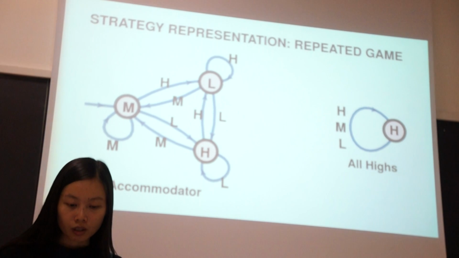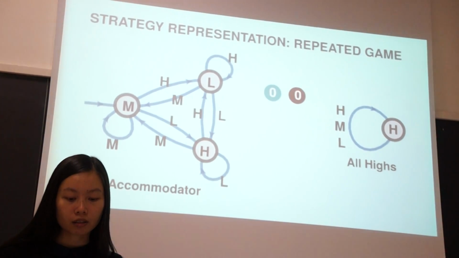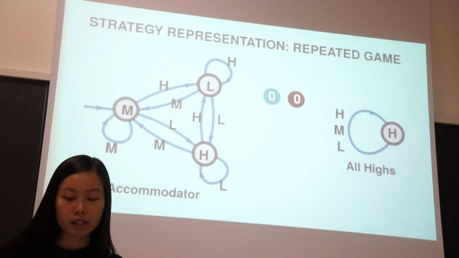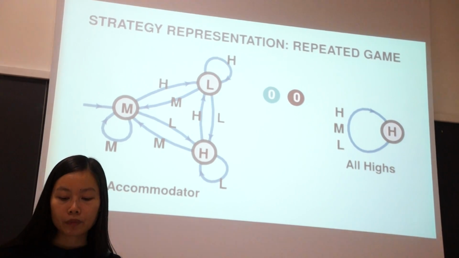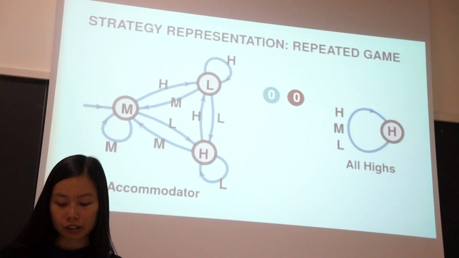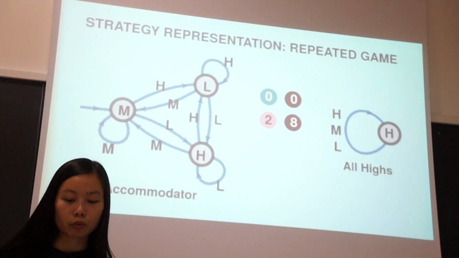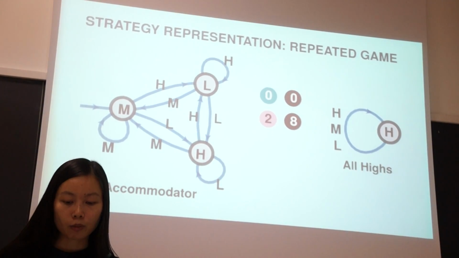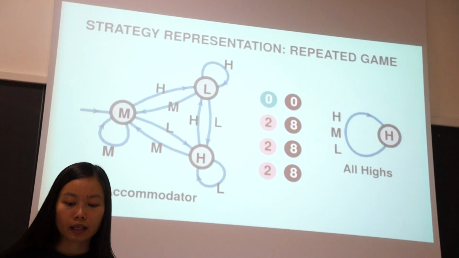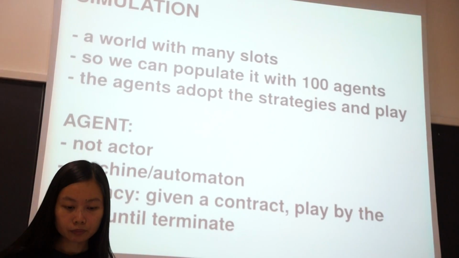So in the first round, because this accommodating machine claims medium and the all-high machine claims high, they are not compatible and they both get 0. However, in the second round, the accommodating machine will just retreat to claim low, so they are compatible. And it will happen like that for the rest of the game.